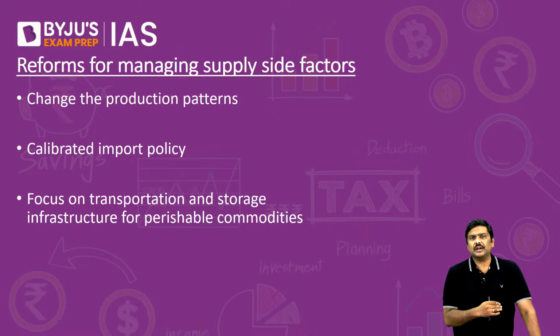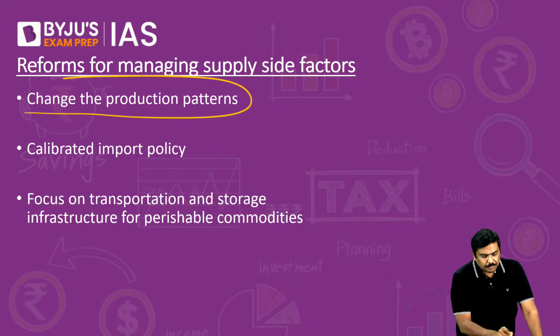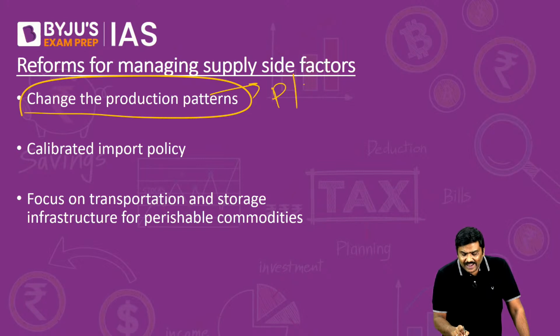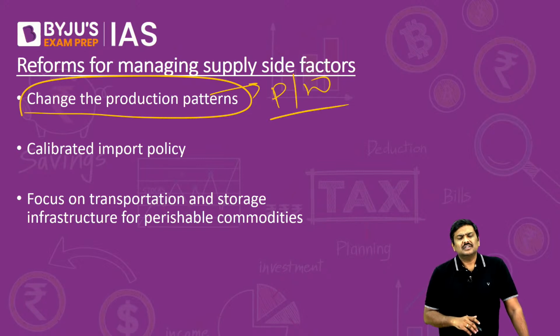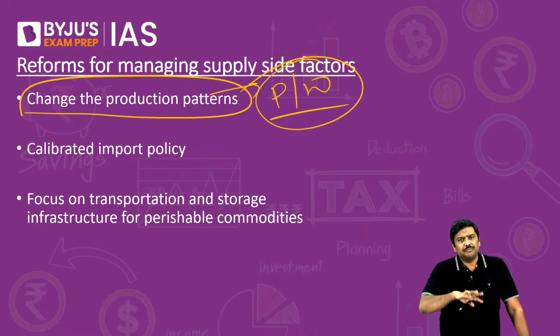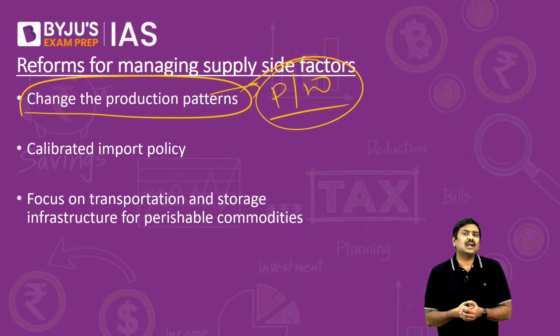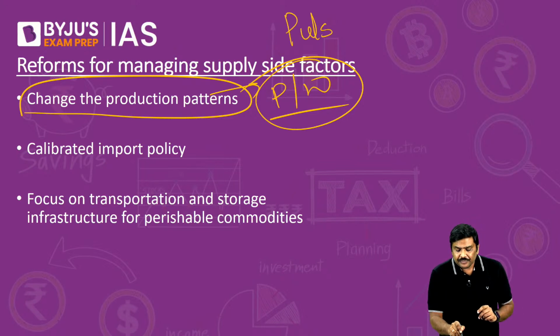What is the way forward? Change the production pattern. Right now, the majority of the land that is used for cultivation is used for paddy and wheat. Rather than promoting cultivation of both of them, why don't we give certain incentives or promote more and more cultivation of pulses in India?